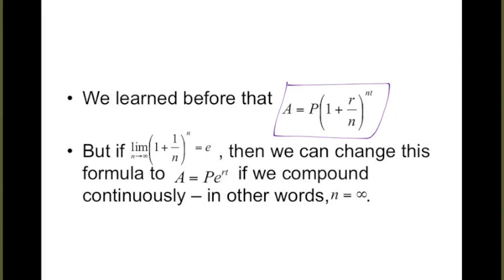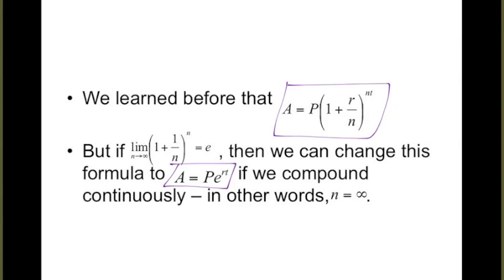Another really nice thing about this is when they do that, this big messy formula simplifies down to having an E in it instead of all that 1 and rate over stuff, because that looks a lot like the formula for E anyway. We call this our PERT formula because that's what it spells. And this is the formula that we use in finance to figure out when our money is compounded continuously, how much money do we have after a given time.